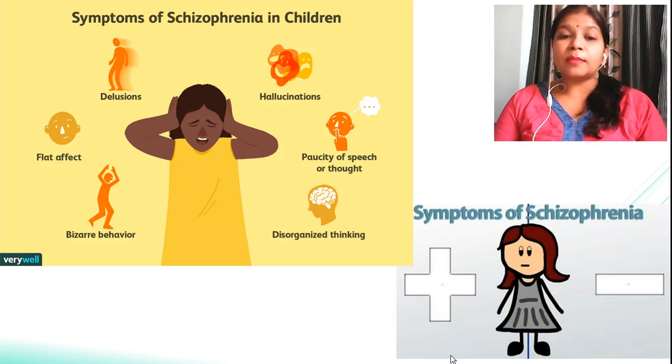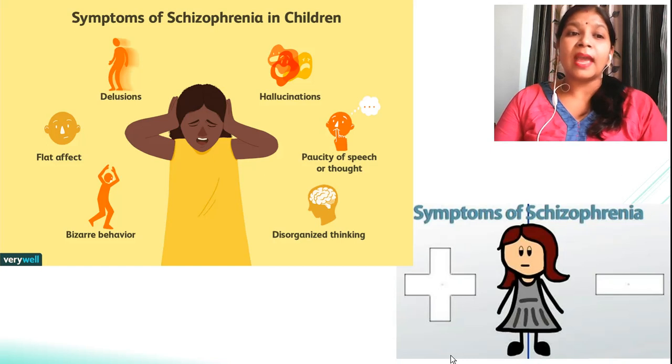And there may be some disorganized thinking, like you're teaching something to the child, but he is thinking something different and doing something different. He or she is in front of you, but the mind is working somewhere else. There are some bizarre behaviors, like unwanted behaviors he will be doing, and there's a flat affect also, like being unable to understand the situation, or unable to understand what we are saying to him.